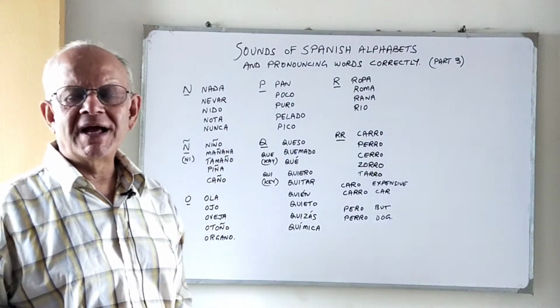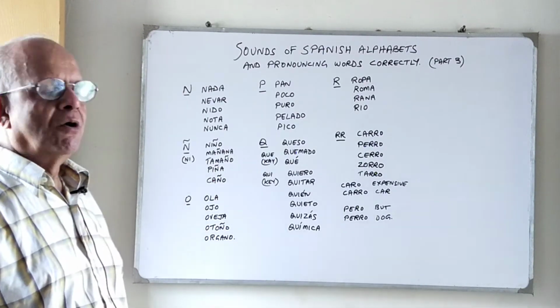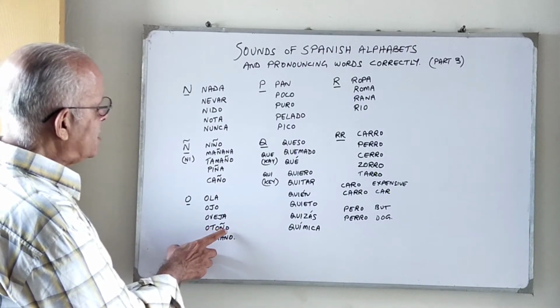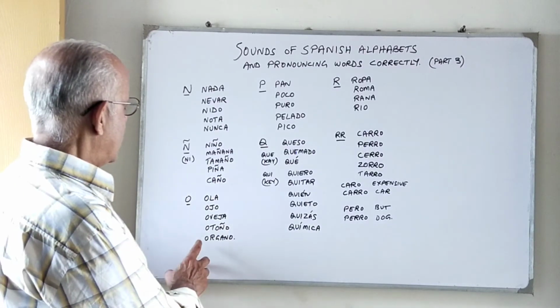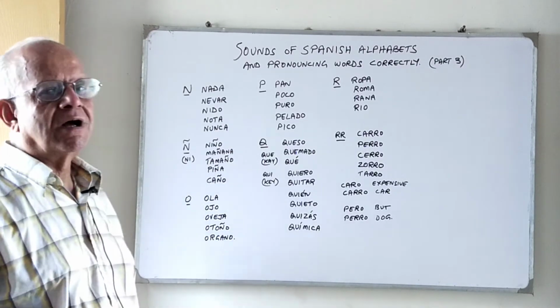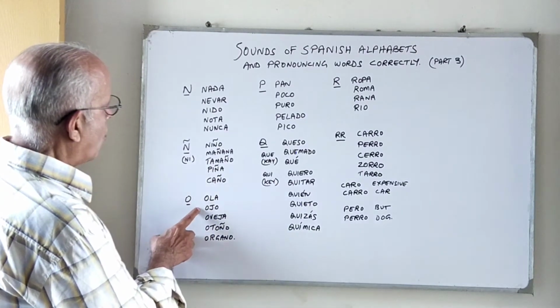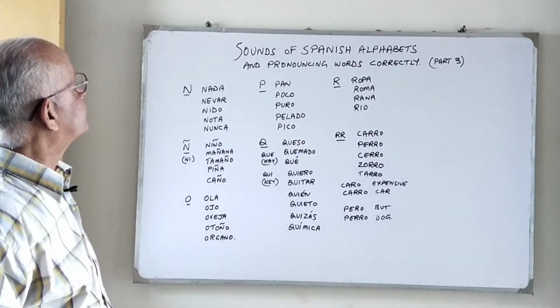Oveja is sheep. Otoño, now we have the Ñ here again. Otoño is the season, autumn. And organo is an organ. Okay, so hola, ojo, oveja, otoño, and organo.